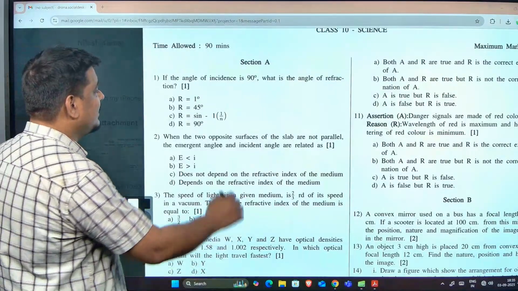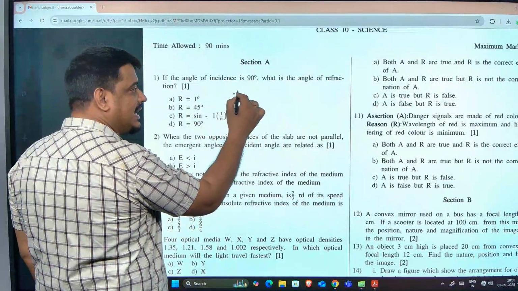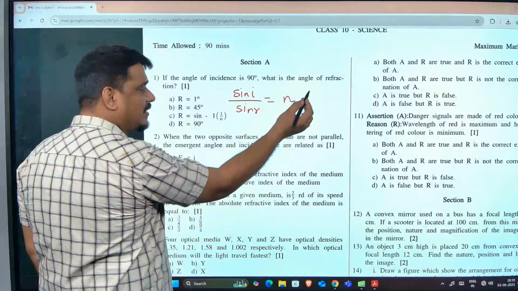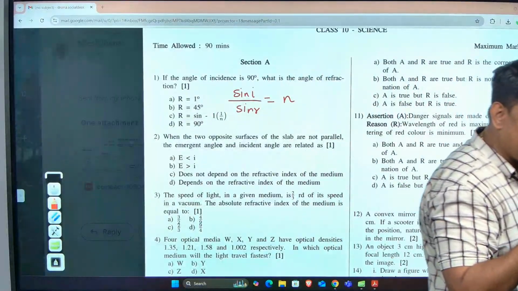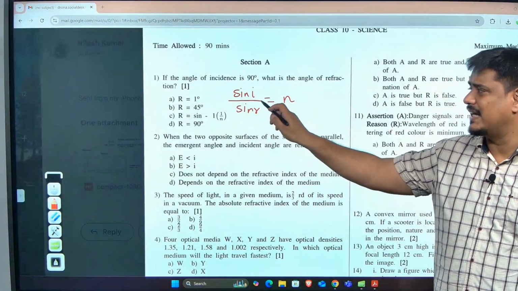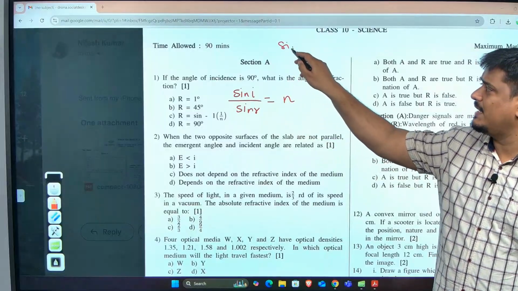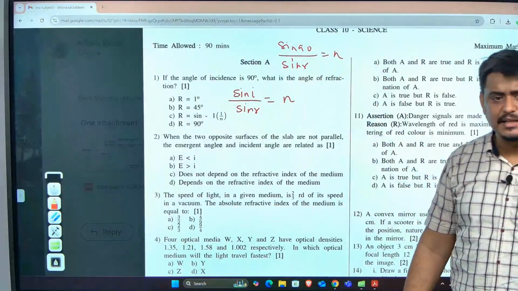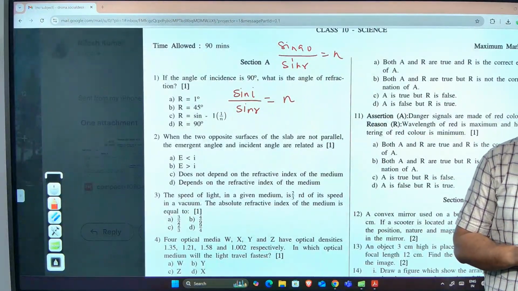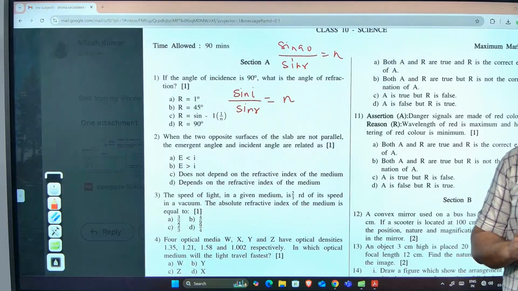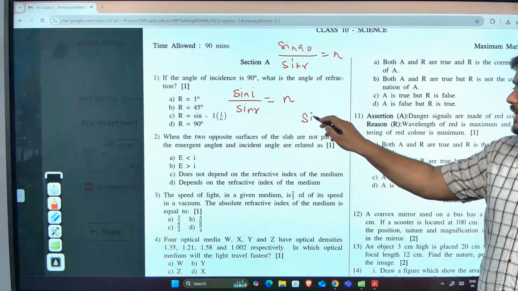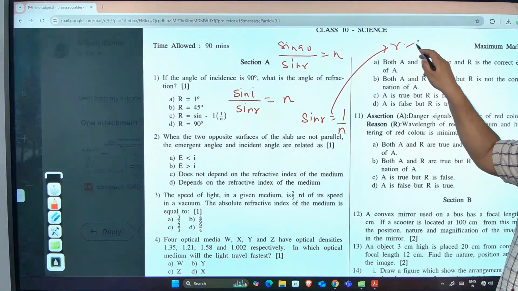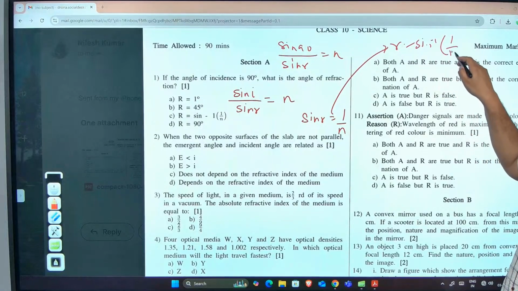What is this? You know the formula, right? Sine, listen here. Sine I by sine R is equal to n. Just now I told you some time before. What they gave here? I value. How much is that? 90. So sine 90 by sine R is equal to n. What is sine 90? I hope you know that sine 90 is 1. Learn trigonometry. Sine 90 is 1. So what happens? Sine R becomes equal to 1 by n. So what is R? R will become equal to sine inverse of 1 by n. That is the answer.